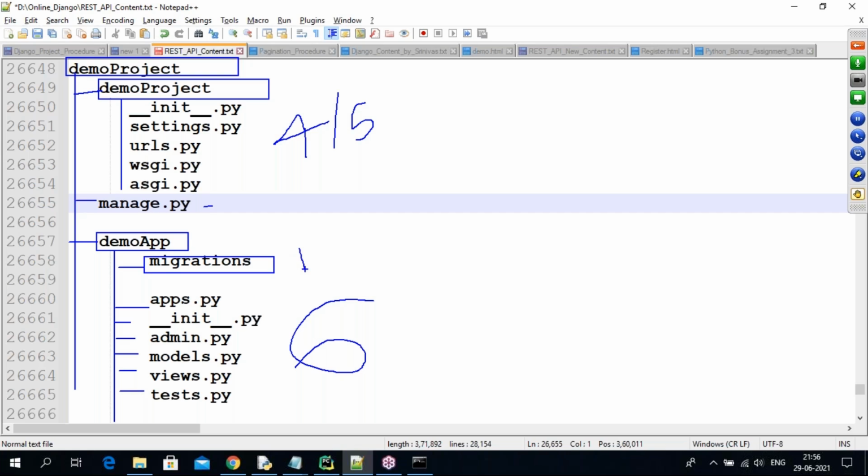When you are working with Python, you develop a single Python file, like demo.py, example.py, sample.py, and write the logic. But in Django, guys, we are developing web applications. So some files are required for which databases we are using, all the settings.